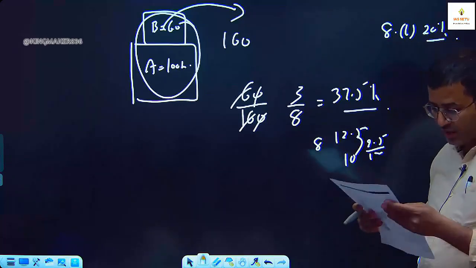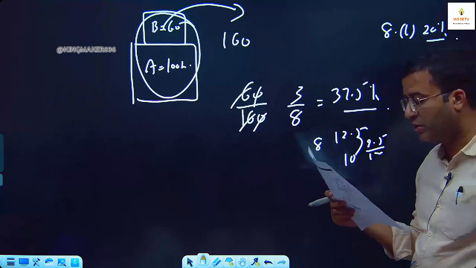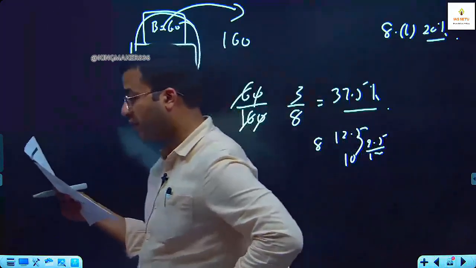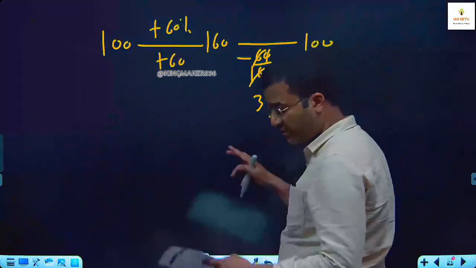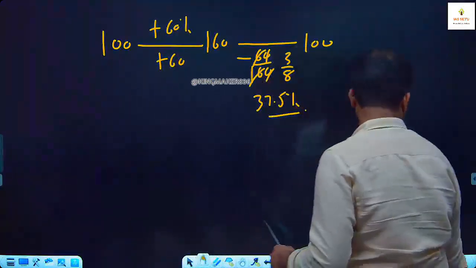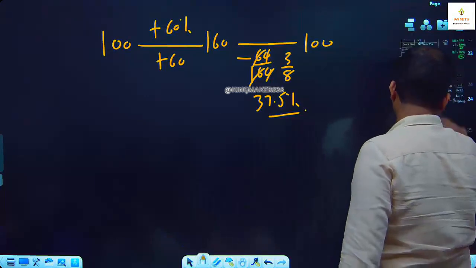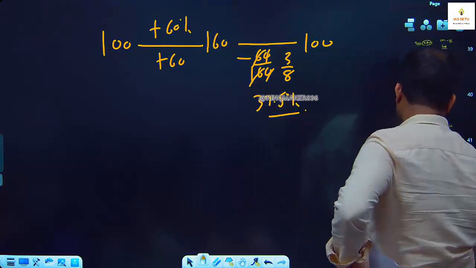Question number 9, Raju has rupees 9,000 with him. He wants to buy a mobile handset. That is, question number 8 is related to discount that we will do later when we will discuss profit and loss and discount. Let us practice question number 9.